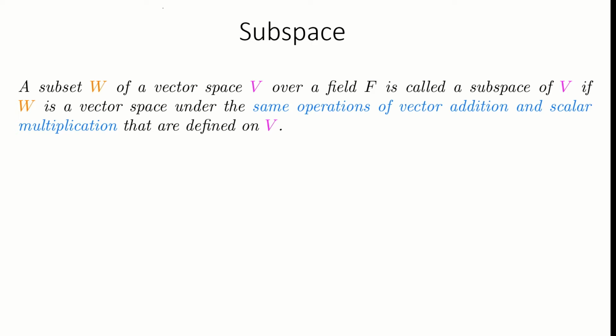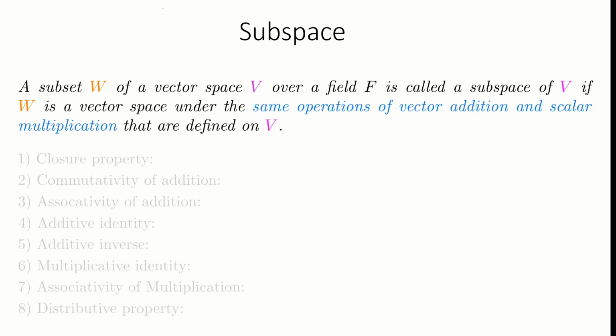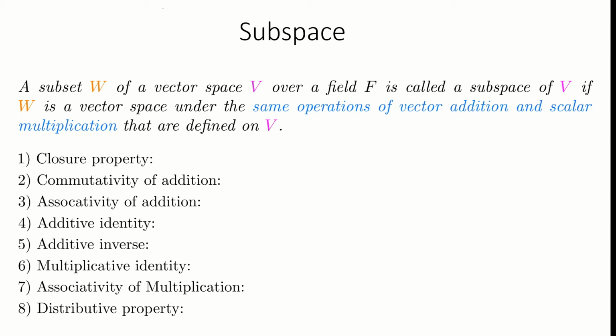A formal definition of a subspace is that a subset W of a vector space V over a field F is called a subspace of V if W is a vector space under the same operations of vector addition and scalar multiplication that are defined on V. These are the 8 properties that a subset should have to be a subspace. Fortunately, some of the properties are readily satisfied by the set W due to being a subset of V. You can say that these properties are inherited by the subset from the superspace V. Let us look at each of the properties individually to find out which properties are inherited.